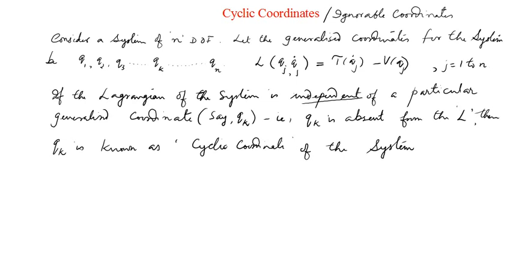It's quite a simple concept for the time being. What is meant by a cyclic or ignorable coordinate of the system? If the Lagrangian of the system is independent of a particular generalized coordinate, then that generalized coordinate is known as an ignorable or cyclic coordinate. Or in other words, if the Lagrangian of a system does not explicitly contain,